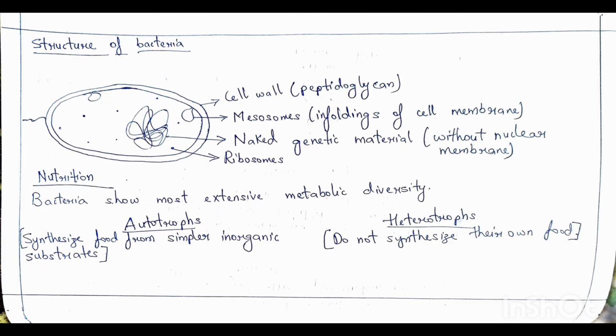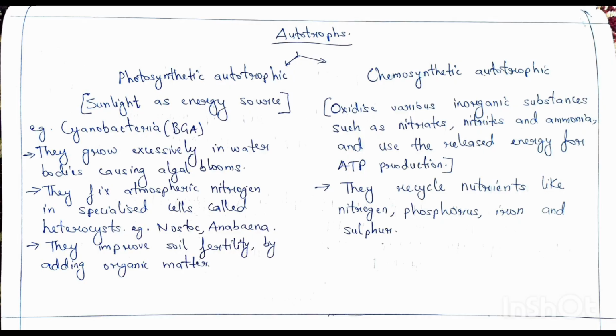Coming to nutrition. Based on the nutrition, the bacteria are divided into autotrophs and heterotrophs. Autotrophs synthesize their own food from simpler inorganic substrates, and heterotrophs do not synthesize their own food and depend on other organisms. Autotrophs are subdivided into photosynthetic autotrophs and chemosynthetic autotrophs. Photosynthetic autotrophs get their energy source from sunlight. Examples of photosynthetic autotrophs are cyanobacteria.